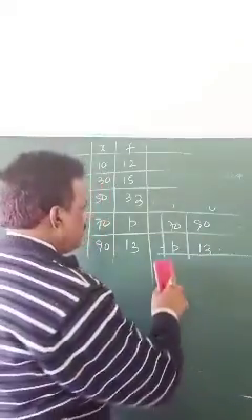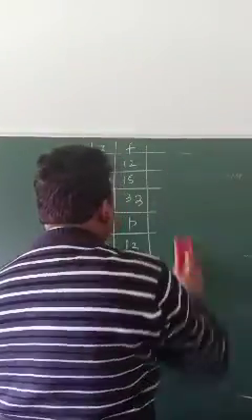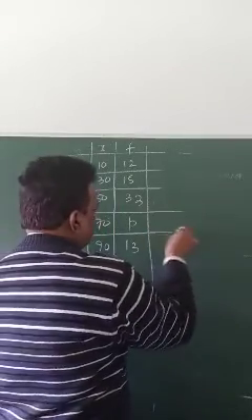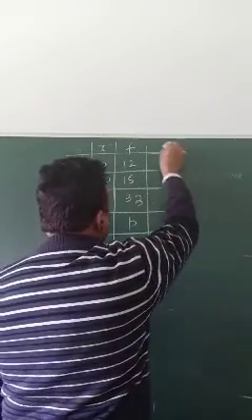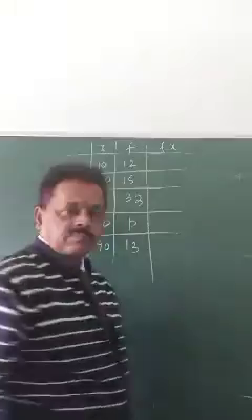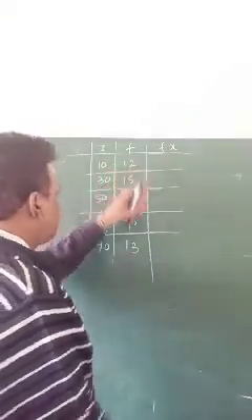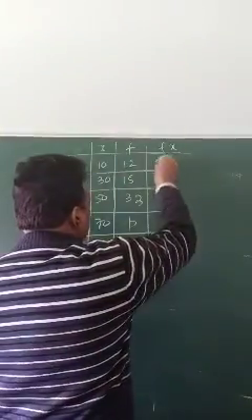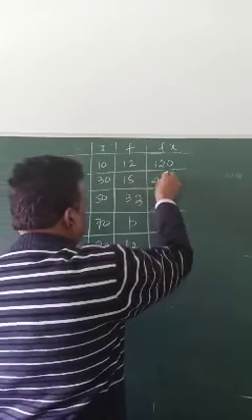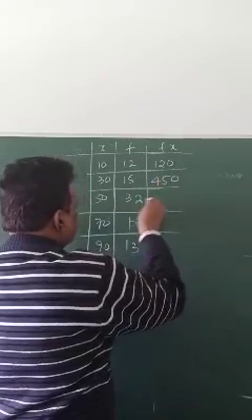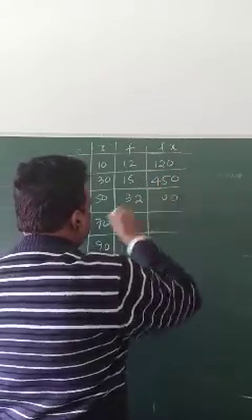Then you have to make an fx column. Multiply: 10 times 12 is 120, 30 times 15 is 450, 50 times 32 is 1600.